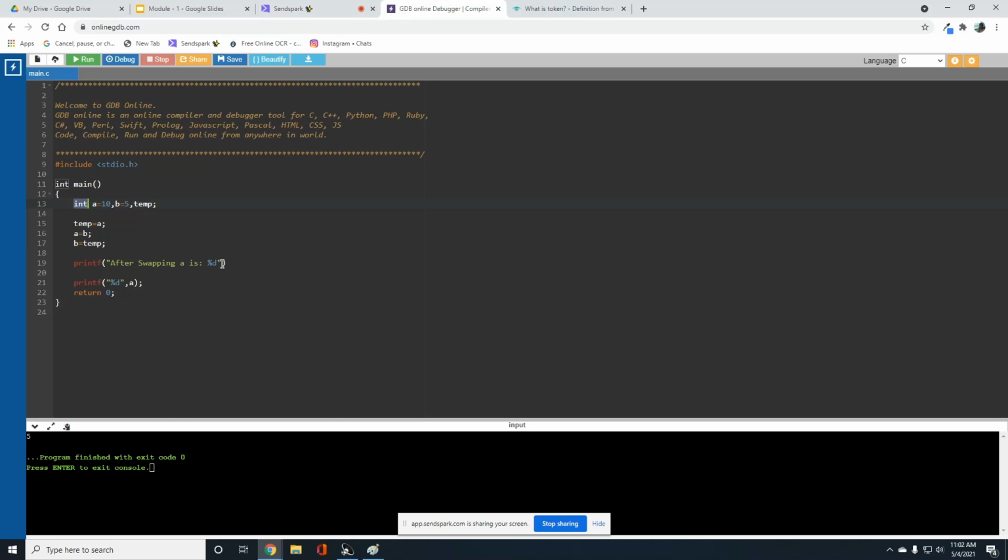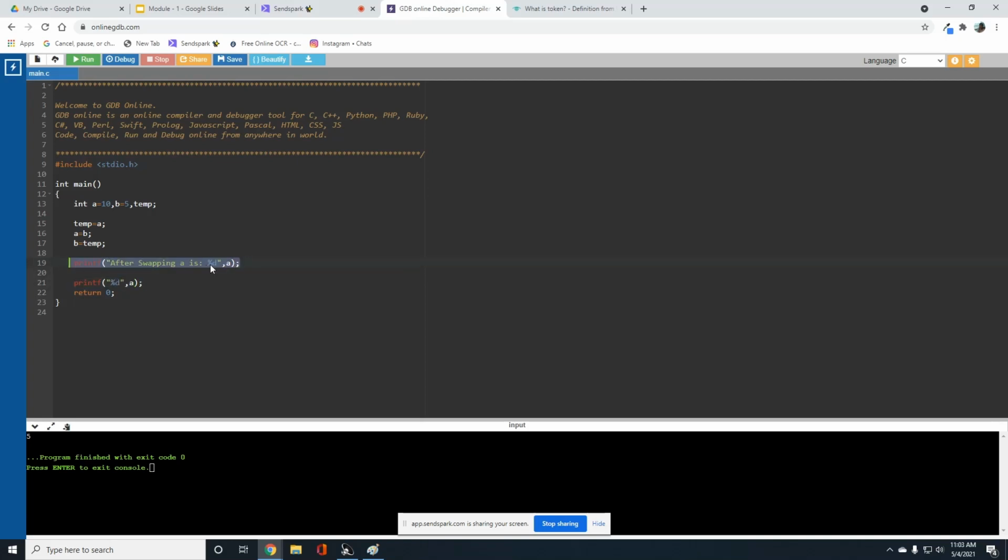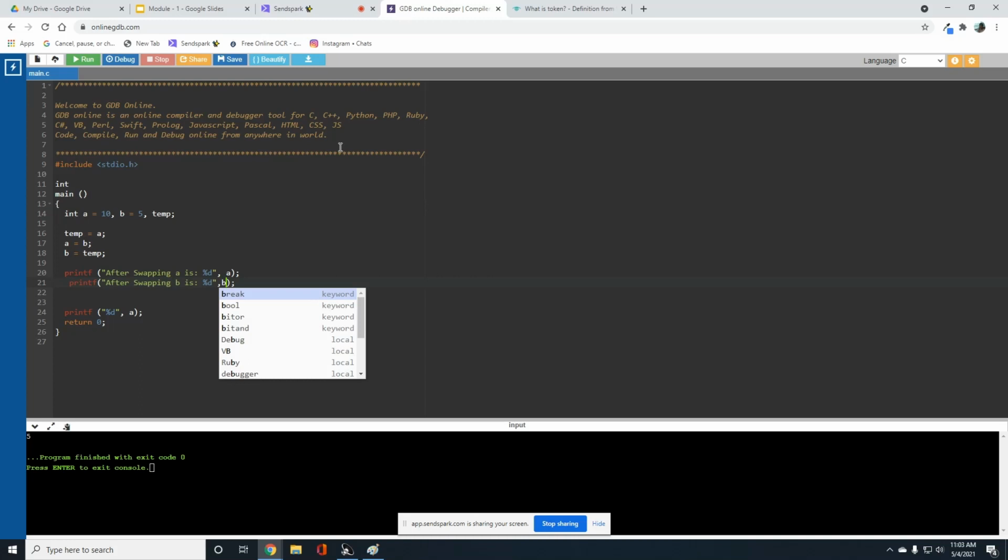For the compiler's better understanding, I have to give this %d comma a. So you can copy this line and edit it for the b value. So here, "after swapping, b is". So I'm done with the program.